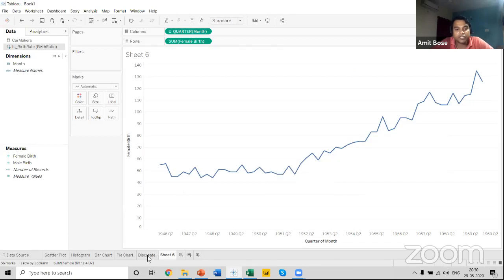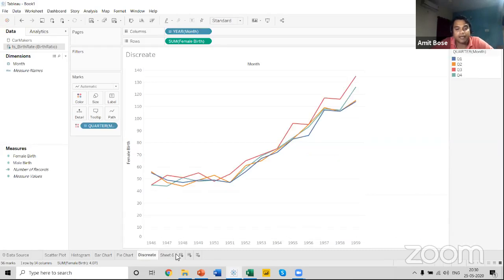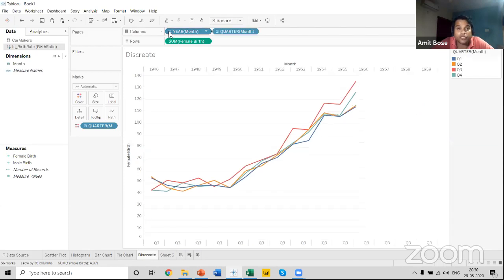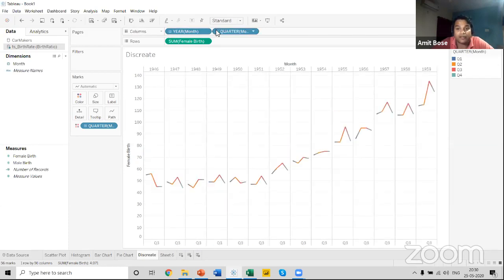So this is the difference between a discrete and a continuous chart. The discrete chart allows us to break our data, but in continuous, the charts get transformed from one state to another. We don't have an option to create a hierarchy out of that date. The date transforms from one state to another in continuous, but in discrete, we have an option to create a hierarchy out of our date.